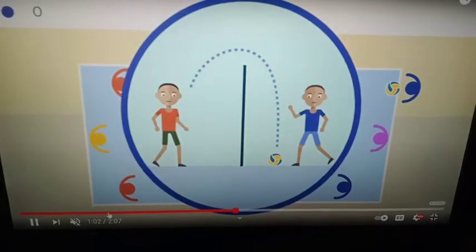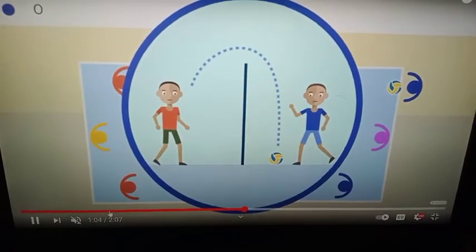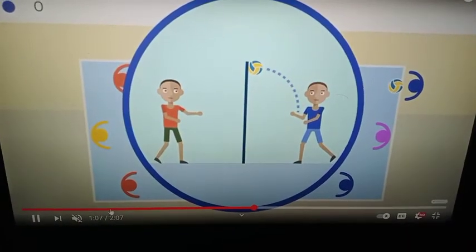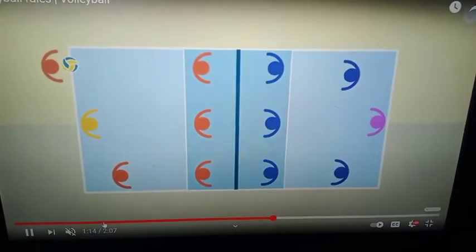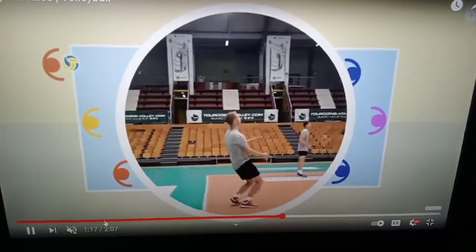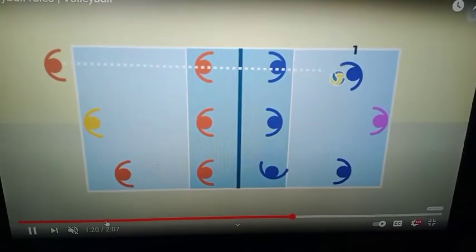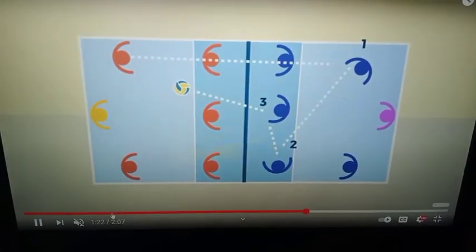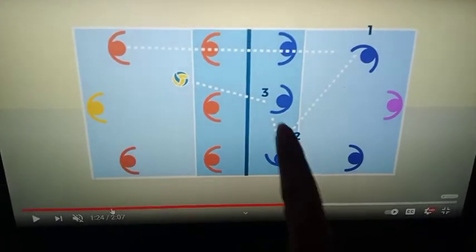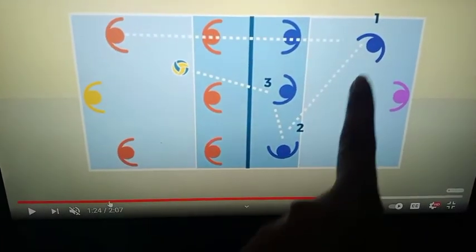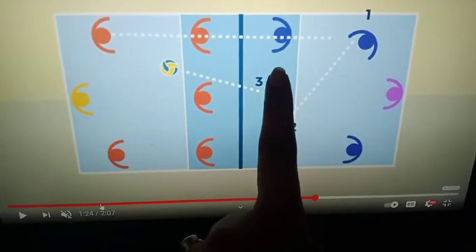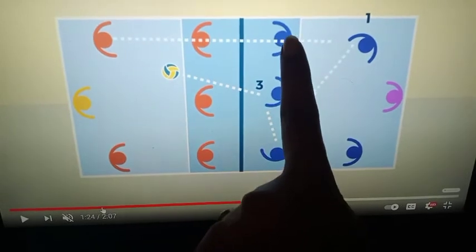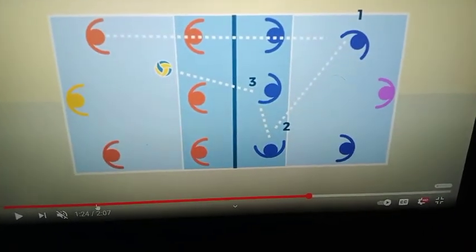If the ball touches the ground, they lose the point. If it touches the net, they also lose the point, and they get 0. So how is serving done, you can see. After the service, the opponent team gets 3 chances. Only 3 members can touch the ball. If a 4th one touches it, they lose the point in that game.